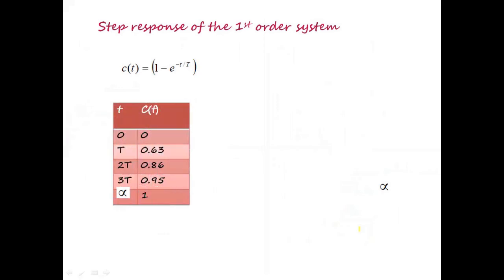Now let's plot the graph for the response which we have obtained. c(t) is equal to 1 minus e to the power of minus t by T. Let us formulate in the form of a table and substitute different values of t, and plot the response. At t is equal to 0, the response is also equal to 0. At t is equal to capital T, c(t) is equal to 0.63.